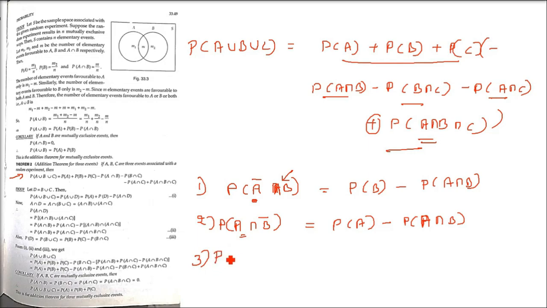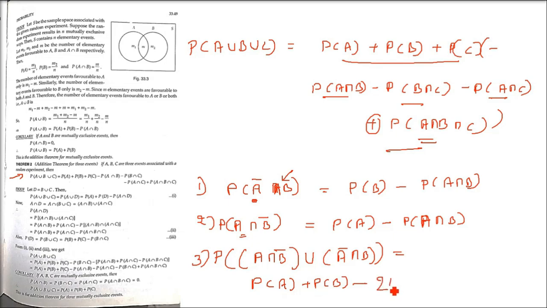Exactly one of the two events will happen. So B is not happening, so A intersection B bar, and then A is not happening, so A bar intersection B, and then we are taking the union. So this is the probability of occurrence of exactly one of the two events A and B. So P(A) plus P(B) minus 2P(A intersection B), right?